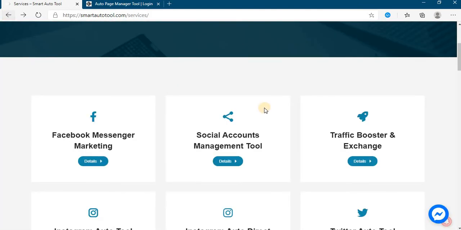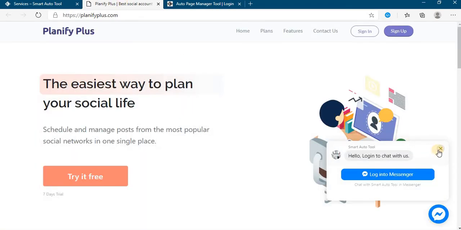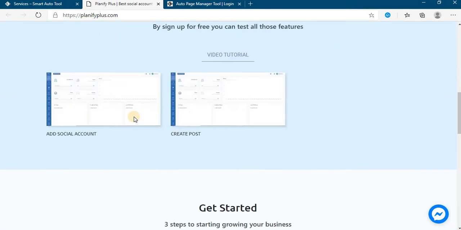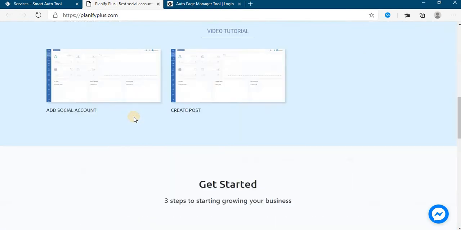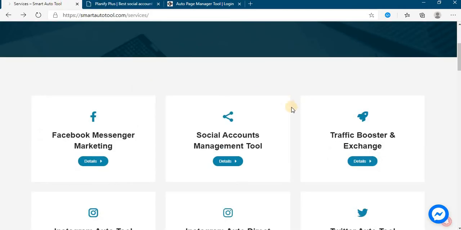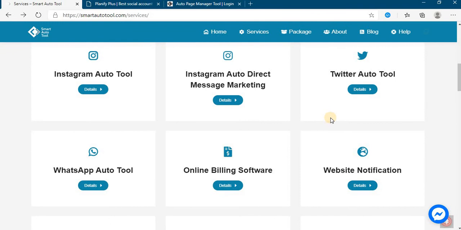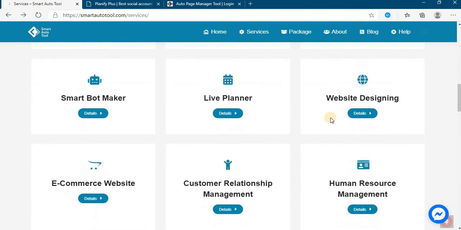The second one is social account management tool. Click on detail. So in this tool you can manage your multiple social network with multiple social accounts. It's very powerful tool. Okay, so for every tool just click on detail. It lands you on detail page.